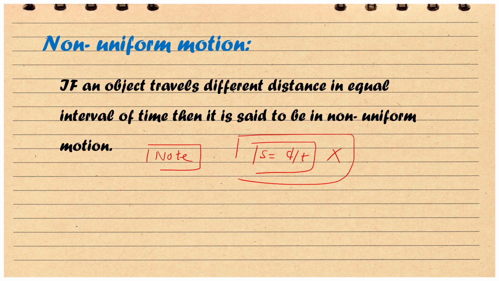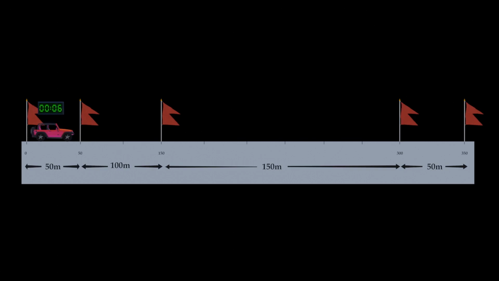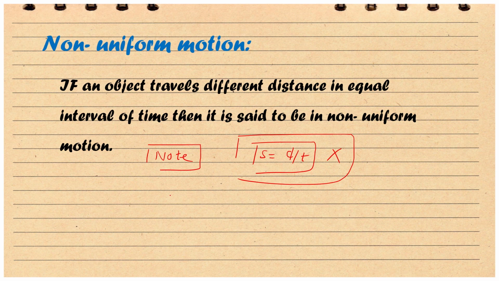Here is the animation for non-uniform motion. From here you have to note that the red car travels unequal distances in equal intervals of time. So we can safely say that this red car is in non-uniform motion.